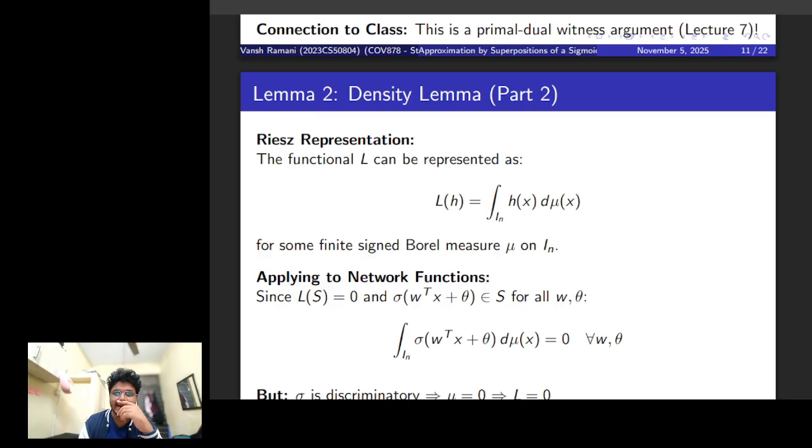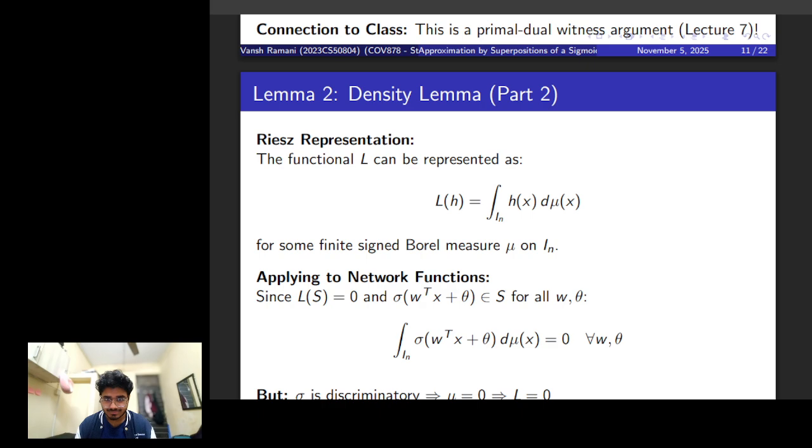So from Hahn-Banach you got that there is some abstract functional L, and the Riesz representation will help us actually formulate that. We say that any functional L on the space of continuous functions can be represented as an integral against some finite signed Borel measure mu.